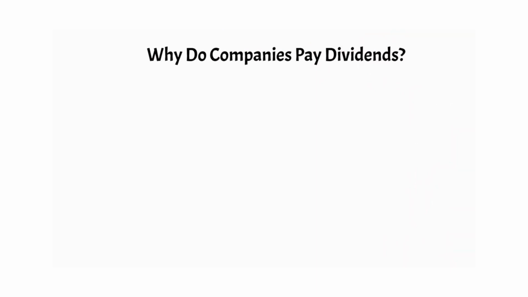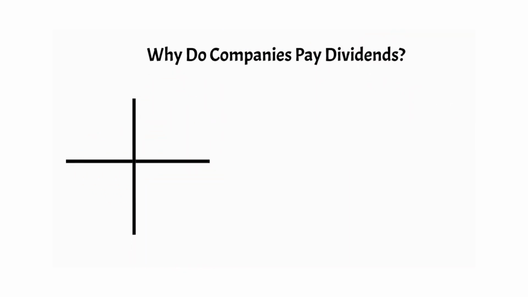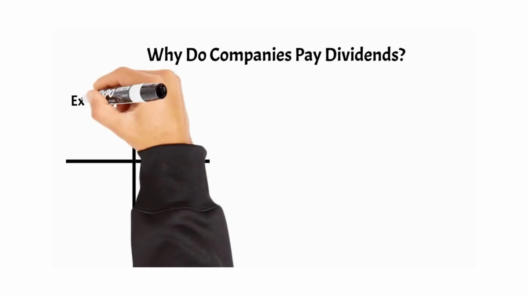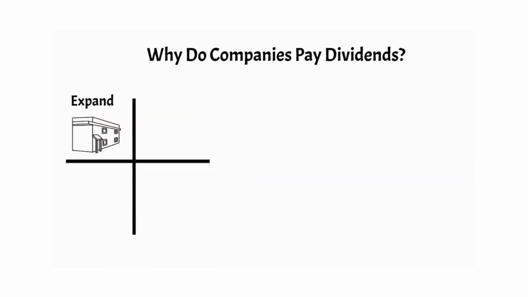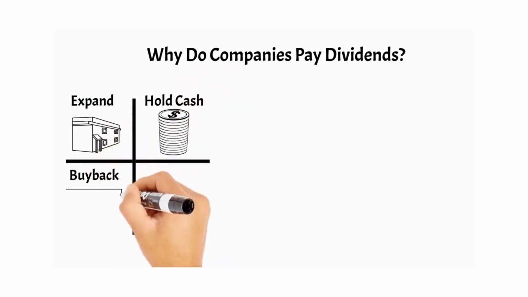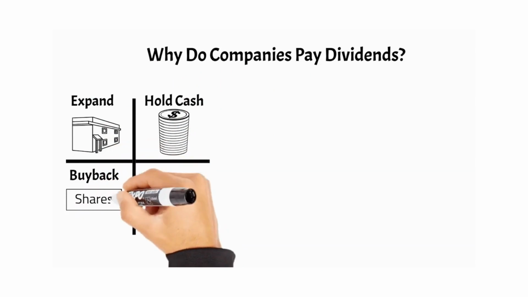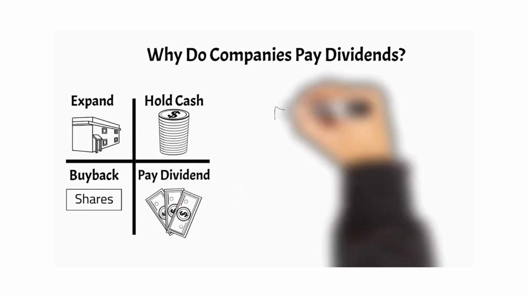Well, if you're the owner of a profitable business, you'd have four main choices for what to do with your cash. You could reinvest the money back into the business to expand, just hold on to the cash and wait for the next good opportunity to come up, buy back your own shares in the market. This is known as a stock buyback, and I'll cover that more in depth in another video. Or you could pay dividends. Dividends get paid out to the investors of the company.